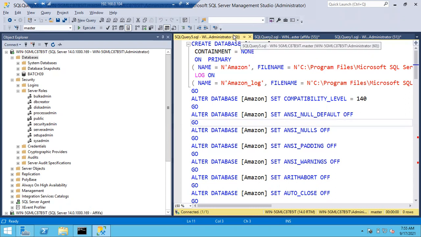Session ID, sir. Session ID, process ID. Anything is the same. Okay, session ID, or we can call it a process ID. Means each work will be done under one session, and that session will have a session ID, like how databases have database IDs. I told you in SQL Server, each object will have its own ID. A database will have a database ID, files will have file IDs, logins will have SIDs. In the same way, sessions or processes will have process IDs or session IDs.